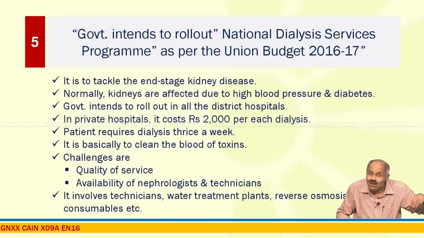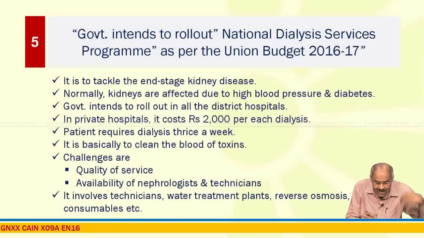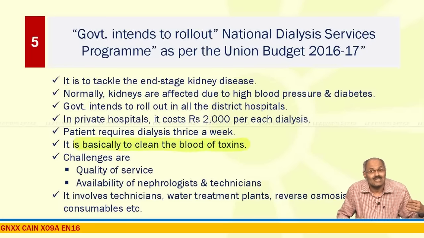The central government, through its budget 2016-17, announced the rollout of National Dialysis Services Program in all the district hospitals of the country, and dialysis is basically to clean toxins in the blood.